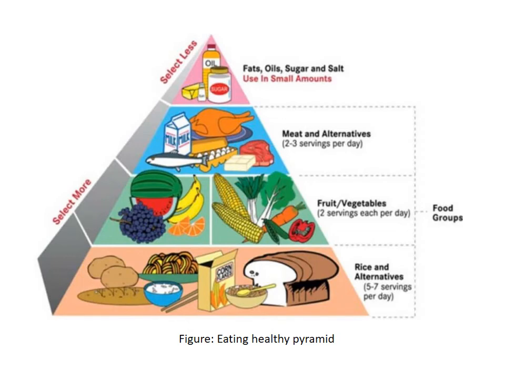So this is just a pyramid. I have given you this pyramid to tell you which foods are good for us and which we should select more in our diet and which we should select less in our diet. You can see that the most thing which we should eat is rice and alternatives containing carbohydrates so that we get more energy. Then there are fruits and vegetables giving us different minerals and vitamins which we need, and then we should take up meats and alternatives providing us proteins.